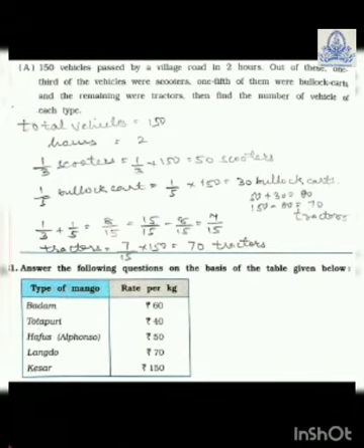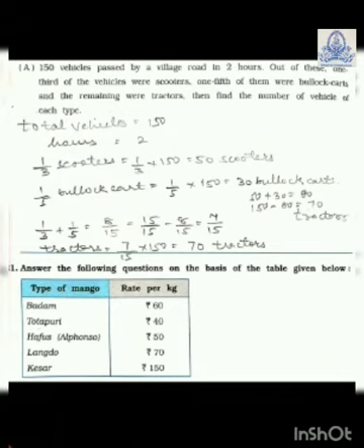This is a long method. So it will be easy that you find out first 1/3 and then 1/5 and then you add it and then you subtract 80 from 150. So 150 minus 80. This is also okay, that 7 upon 15 into 150. So 15 tens are 150. So 10 sevens are 70. 70 tractors. This method also you can do it. But I think this is a little bit harder for you. But you can try it.